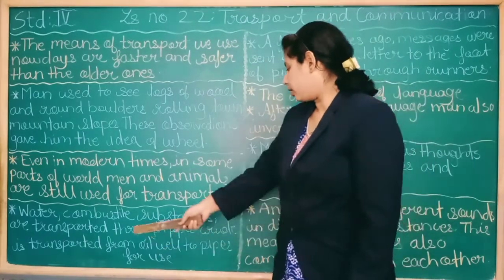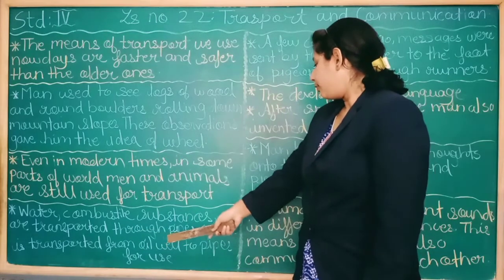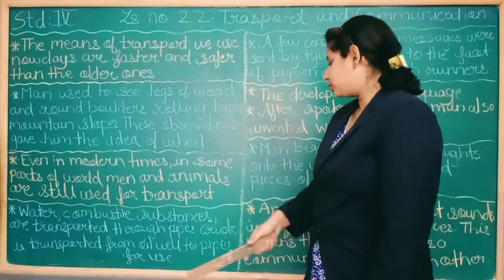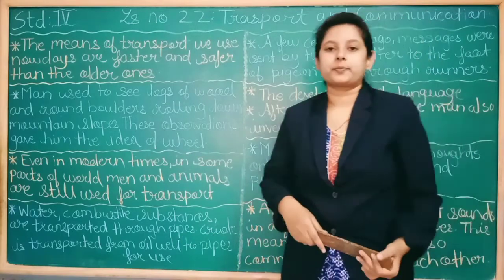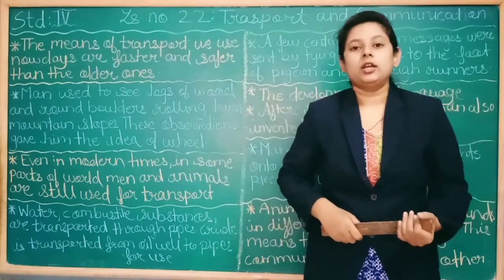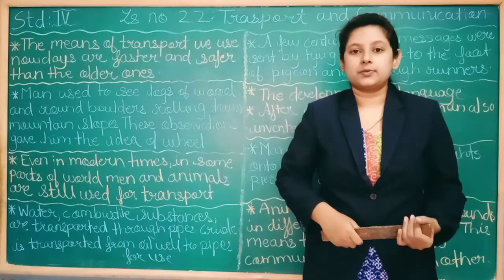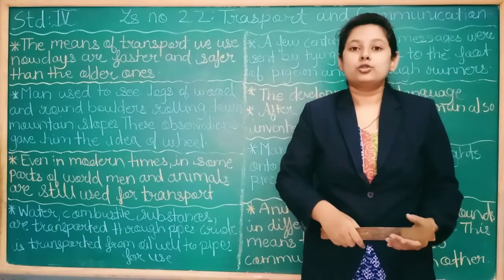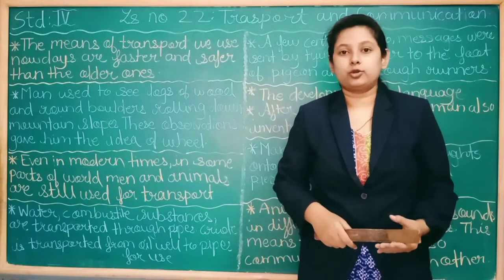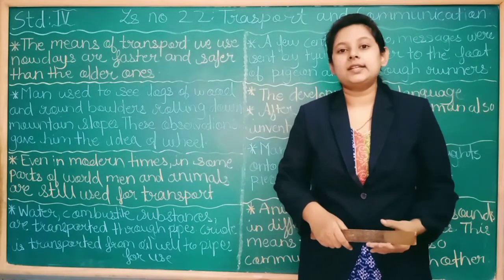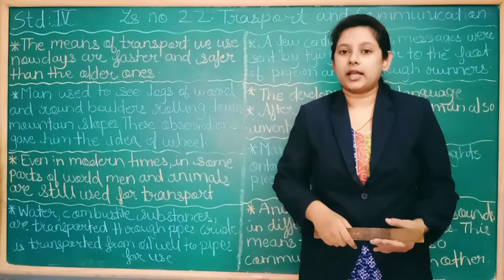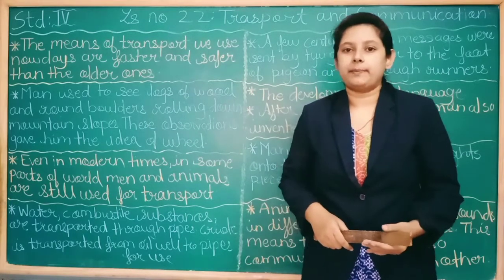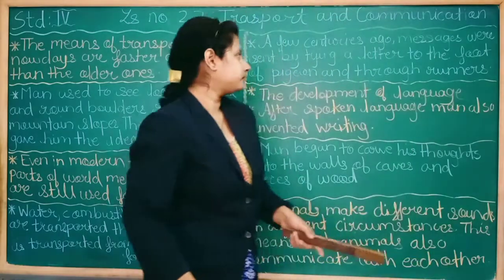Then crude oil is transported from the oil well through pipelines for use. Now crude oil is first transported from the well to the refinery through pipes, and once it is refined, it is again transported from pipelines to us.